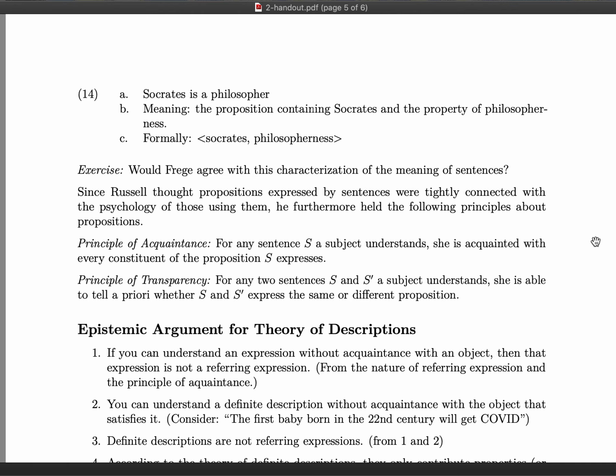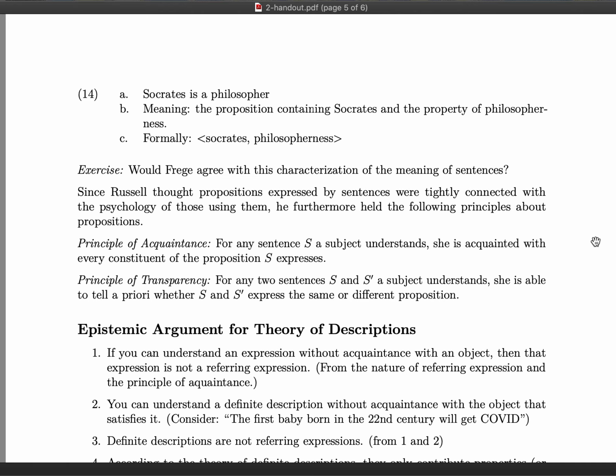Okay? So that is to say, when you grasp or understand a sentence, and the sentence has a certain meaning, what it means for you to understand that sentence is to be acquainted with the parts of its meaning, with the objects and properties that make up the sentence's meaning.